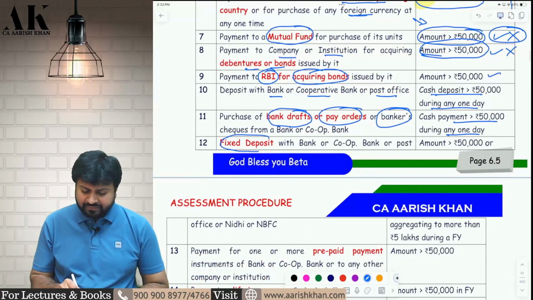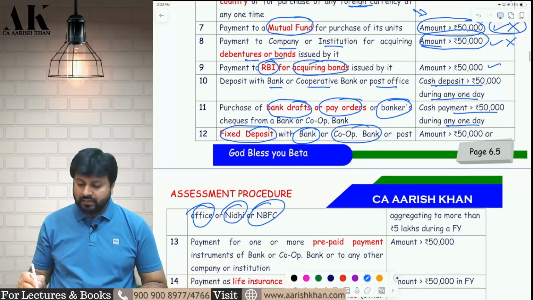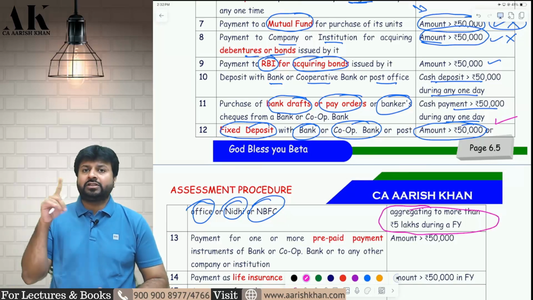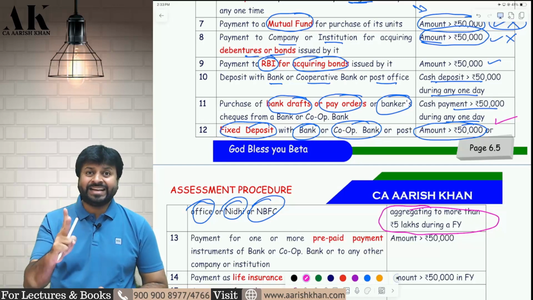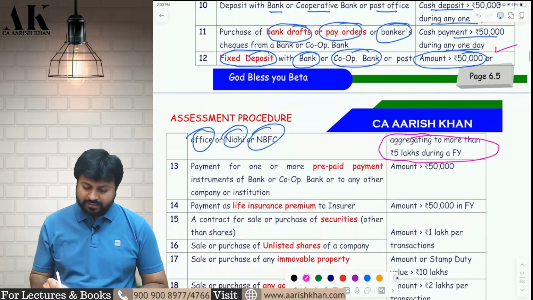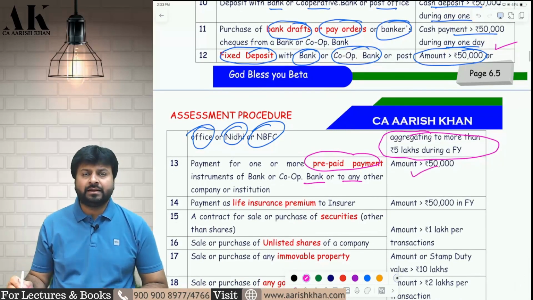Similarly, if you want to open a fixed deposit in a bank or cooperative bank or post office or Nidhi company or NBFC, now for fixed deposit there are two limits. If the fixed deposit value is more than 50,000 rupees, you have to quote a PAN. Or if the aggregate fixed deposit in the entire financial year is more than 5 lakh rupees. If a single FD is more than 50,000 rupees, you have to quote the PAN. If the aggregate deposit is more than 5 lakh rupees, then also you have to quote the PAN. If you are buying some prepaid instrument from a bank or cooperative bank, etc. of more than 50,000 rupees, you have to give the PAN.